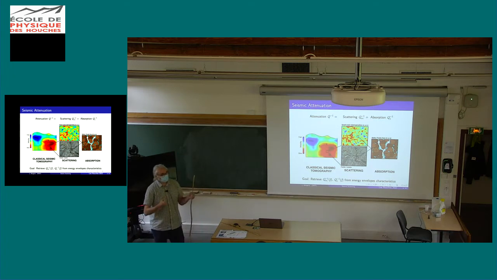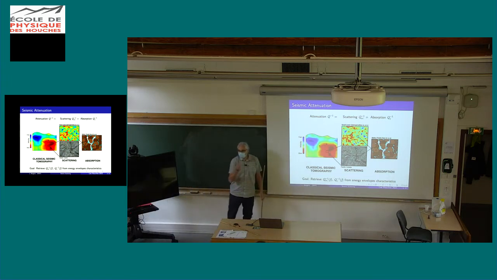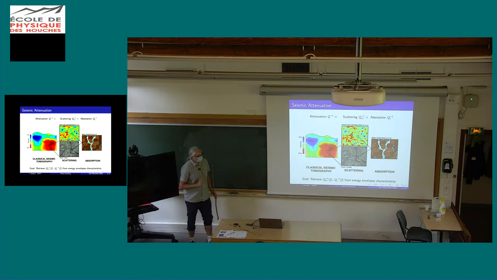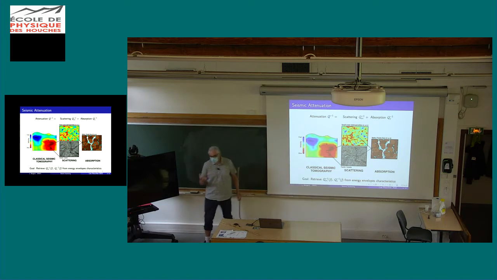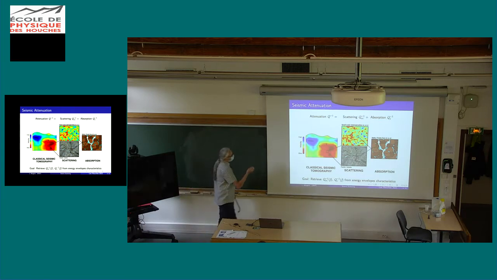So in the end, the incompressibility modulus was completely dropped, which means the rock was full of defects, but in spite of that, the quality factor reached the lunar value, which showed really the importance of the presence of just a few layers of water or fluid inside the sample to control the level of absorption. So for example, in the field where I'm working now, planetology, when we think absorption, we almost immediately think about this Titman experiment and the role of just a few layers of fluids inside the porosity or at the grain boundaries.